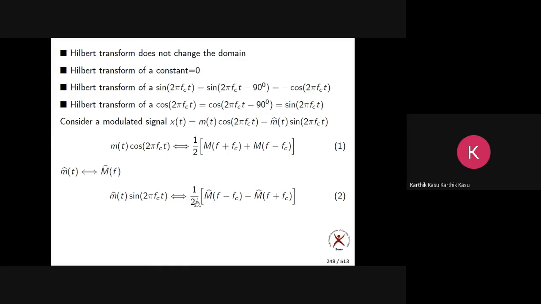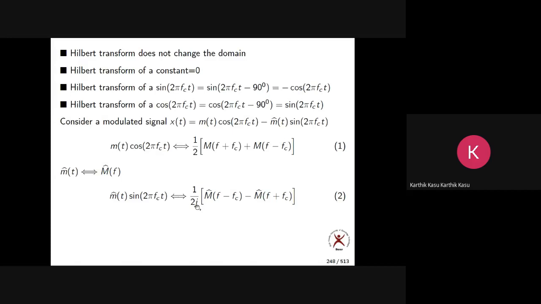Why am I getting 1 by 2j? Can you tell me, anyone? Observe equation 1, equation 2. It is also the modulation property only; they are the same.